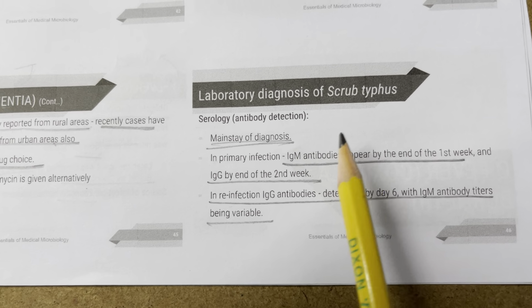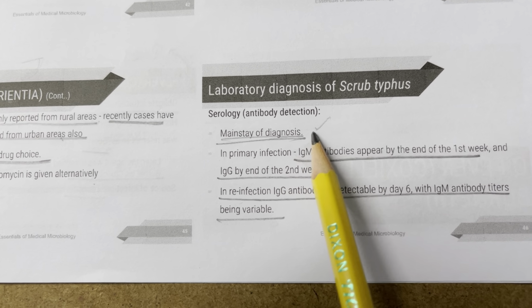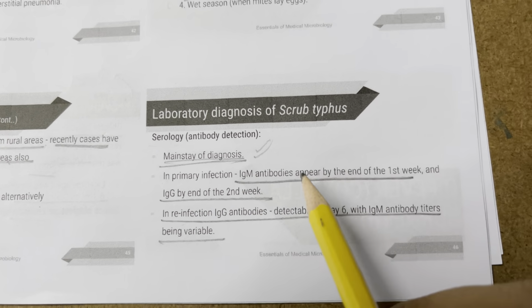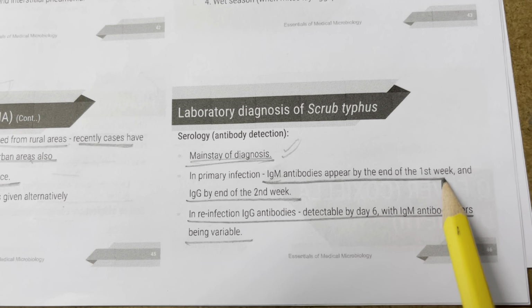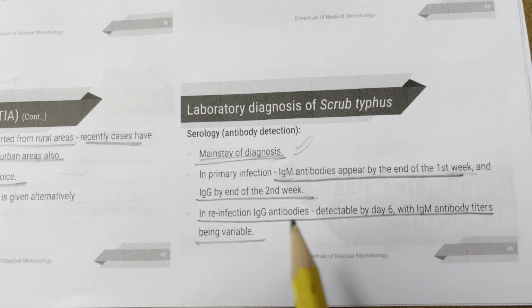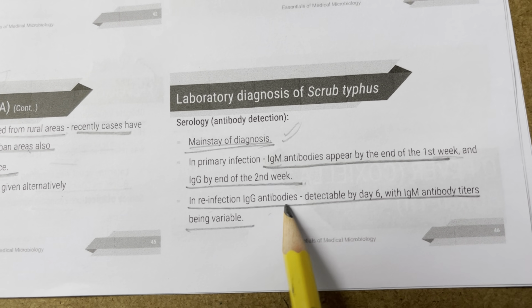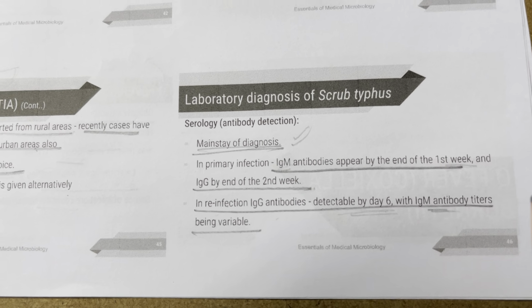So laboratory diagnosis, serology is the mainstay of diagnosis. First you start by detecting IgM antibodies, which appear by the end of the first week, and IgG by the end of the second week. In reinfection, IgG antibodies are detectable by day 6. IgM antibody titers are variable.